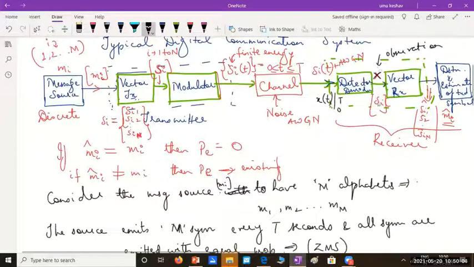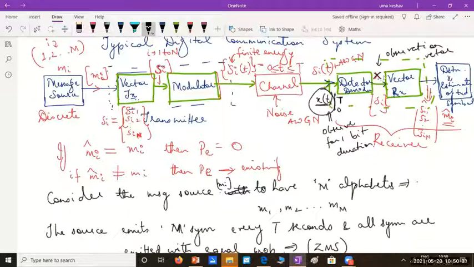So instead of this si, we'll call it the observation vector x, after observing the received symbol x of t for 1 bit duration, 0 to T. So observe the received symbol for 1 bit duration. And from that it will generate the observation vector x, small x.